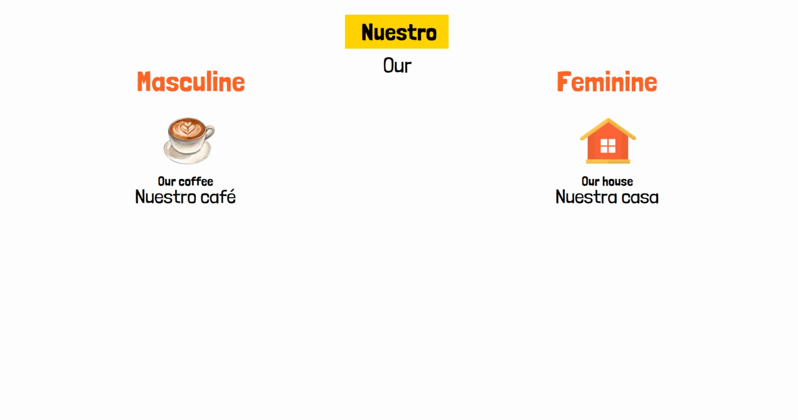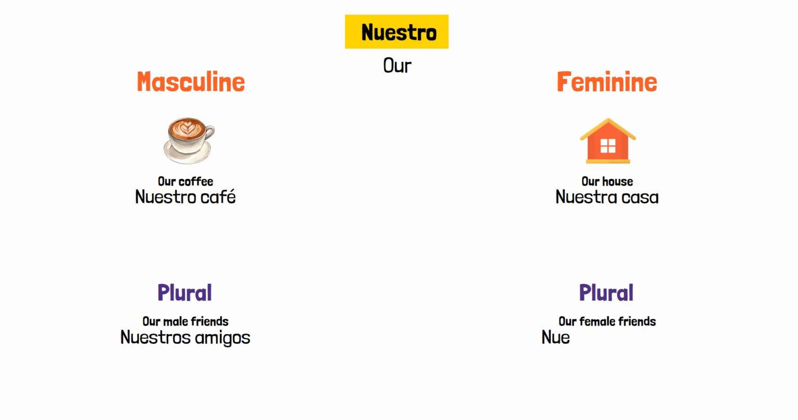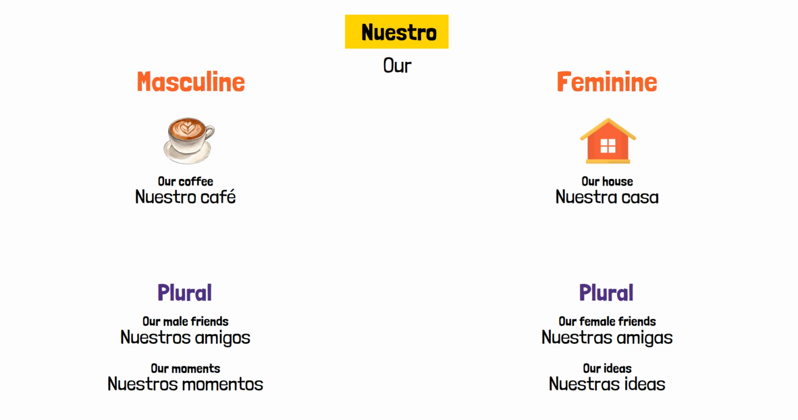For plural, you need to match both gender and number. Our male friends or mixed group friends is nuestros amigos. Our female friends is nuestras amigas. Our ideas? Nuestras ideas. Idea is feminine, so you use nuestras. Our moments? Nuestros momentos. Momento is masculine, so you use nuestros.